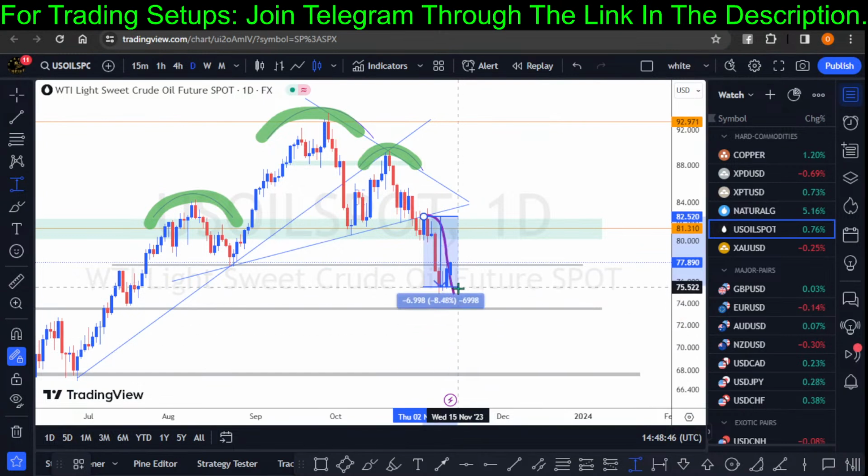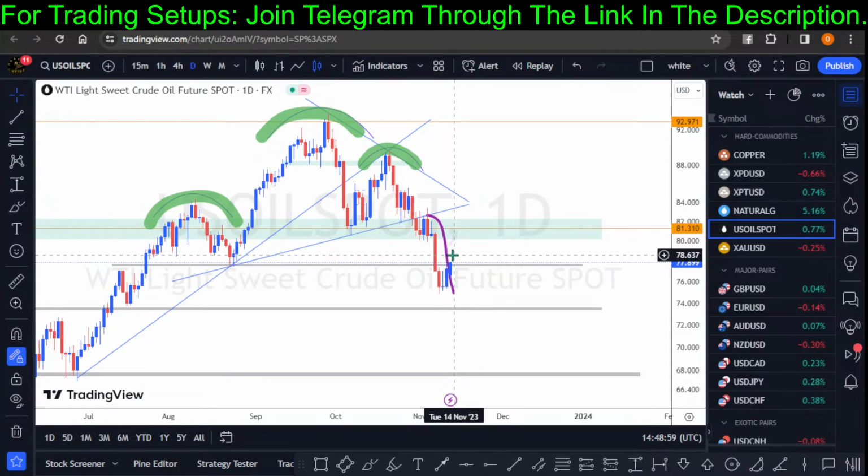The market can decide whatever it wants to do, but I have to follow my strategy and hold on to it, right? If the market should reverse, at least I know I'm not having a losing trade. I still have some profit to protect. This is part of being disciplined. This is what worked for me. So if it doesn't work this time around, I know next time it will work.